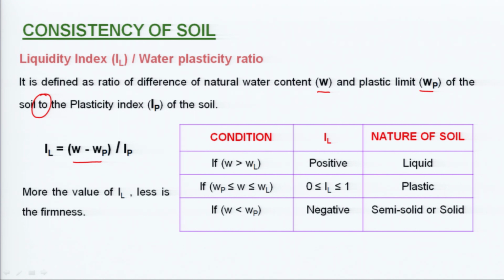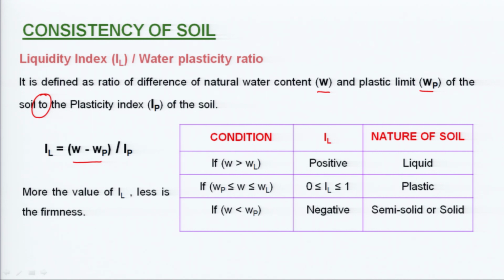So, it is exactly opposite to the consistency index. And also understand that the word itself is showing what? Liquidity index. The more the value of IL, the more liquid it will be, an inverse relation to the firmness. So, see here, the more the value of IL, the less will be the firmness.